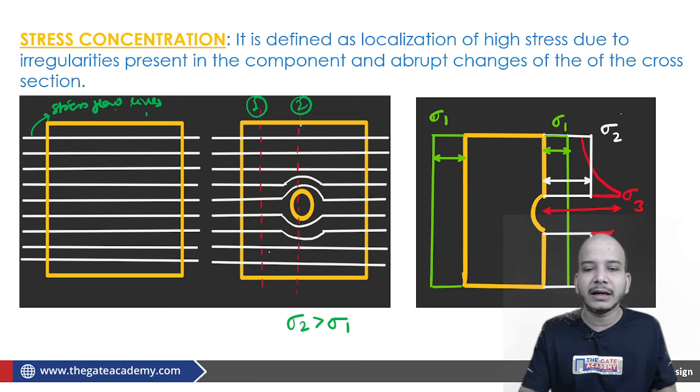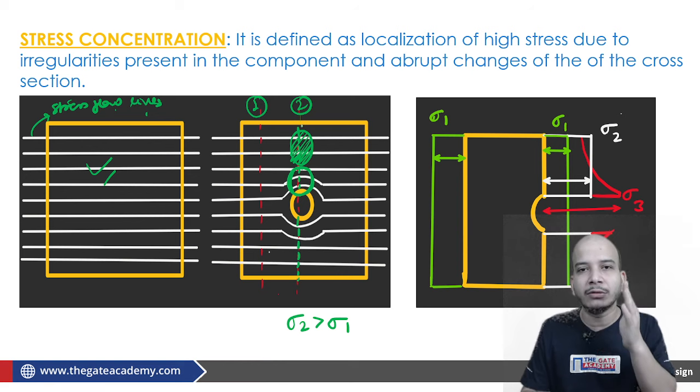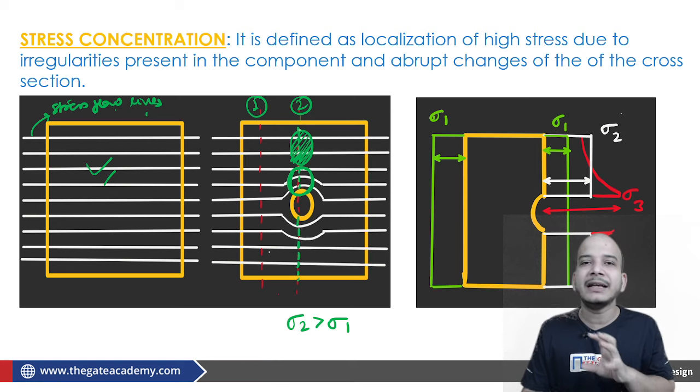But is the density of these stress flow lines uniform throughout this minimum cross-sectional area or is it not? That is the point. If you observe carefully, you will find that near the discontinuity the density is greater in comparison to the area which is farther. This is something you should be able to understand. If in this case the stress flow lines were uniformly distributed, sigma 2 would definitely be greater than sigma 1, but throughout the section the stress should be the same. But that is not the case.